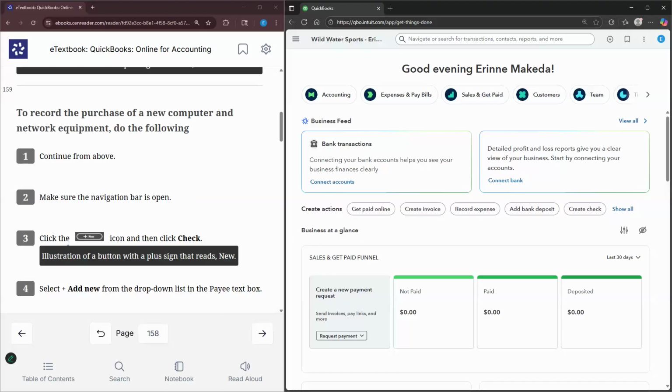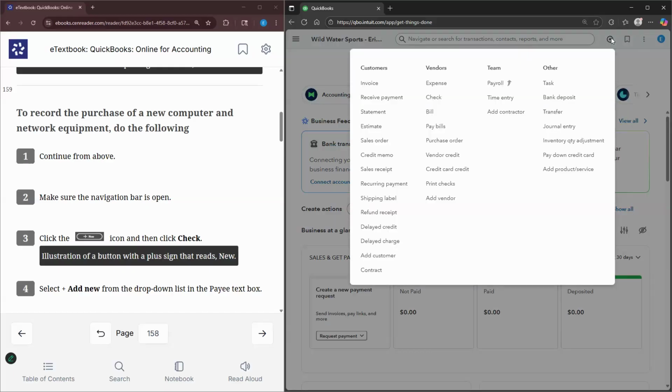All right, so the first thing we're gonna do, we're gonna click plus new, and what you're gonna see is that now it's plus create, basically the same thing. And then we are going to select check, which is under vendors.